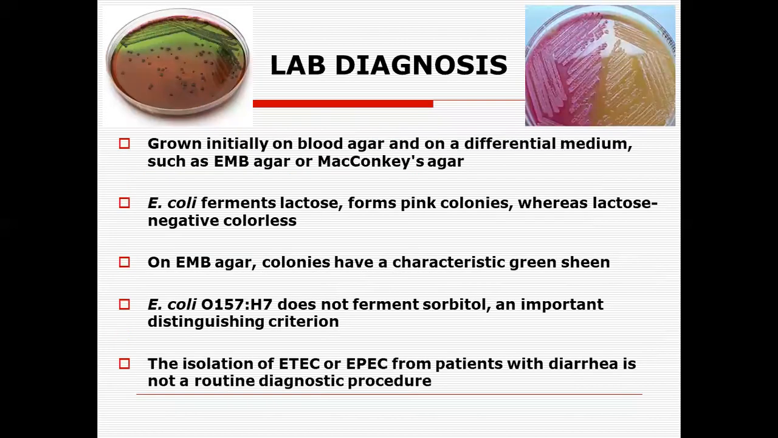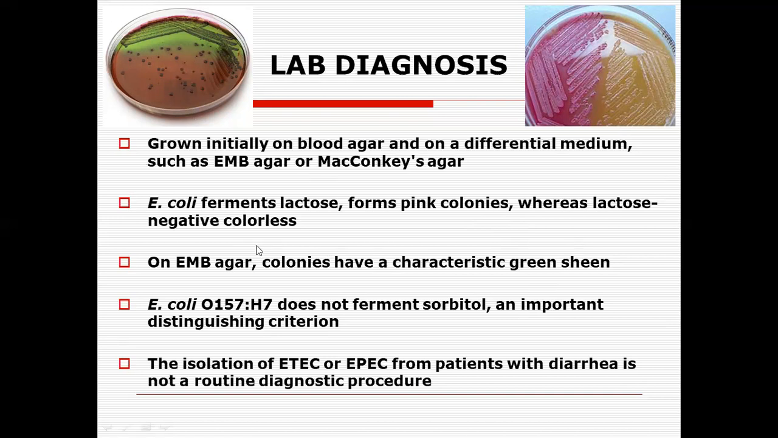Now, the lab diagnosis of the gram-negative rods is generalized, as we have seen previously. The organism can be grown onto, initially we have to use two media. The blood agar is there, and one of the differential selective media like the MacConkey agar or the eosin methylene blue agar. Escherichia coli are lactose fermenters, and they form pink colonies, whereas the non-lactose fermenters are the colonies formed by the other organisms of the gram-negative rods. On eosin methylene blue agar, the colonies have a characteristic green sheen appearance, as we have seen over here.